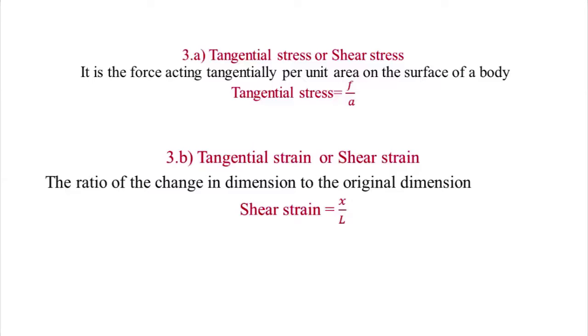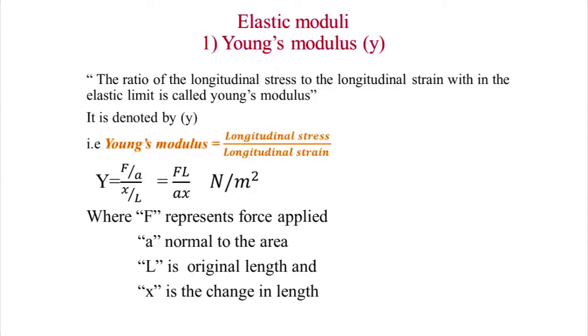We can define stress equals F by A. Now similarly, tangential strain: the ratio of change in dimension to the original dimension is called tangential strain. We know that strain equals X by L, where the change in dimension is X and the original dimension is L. Now we will move on to the next topic.